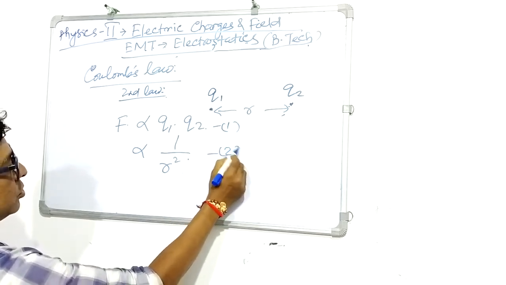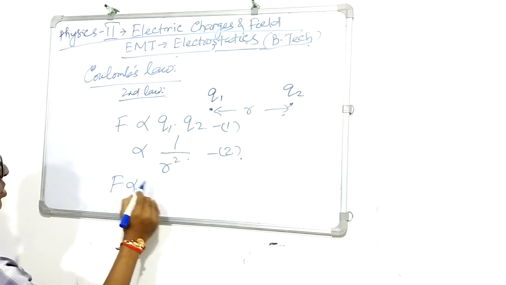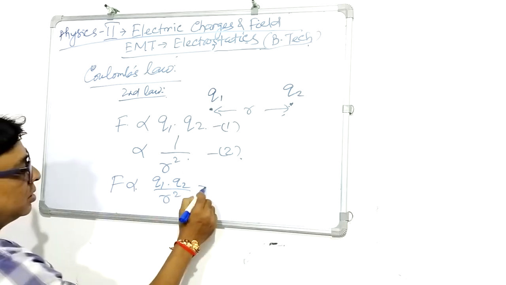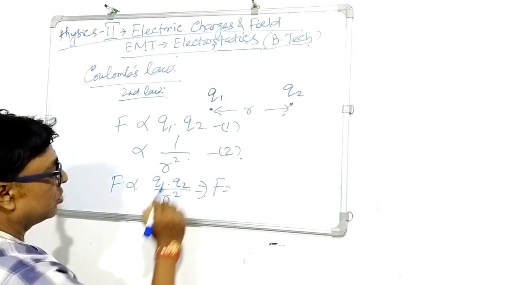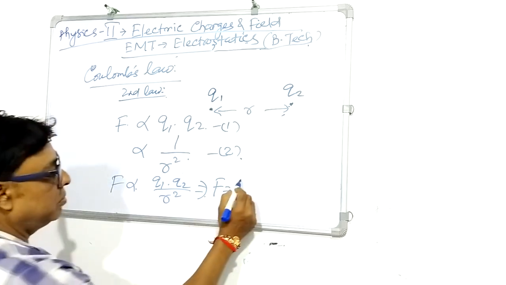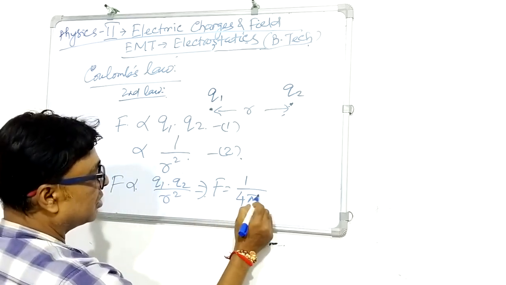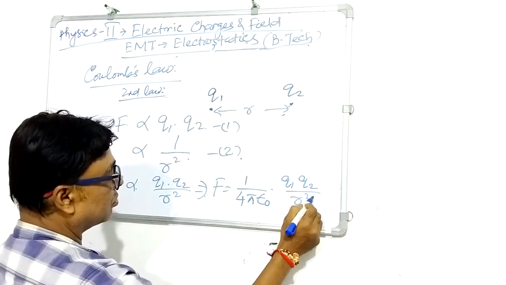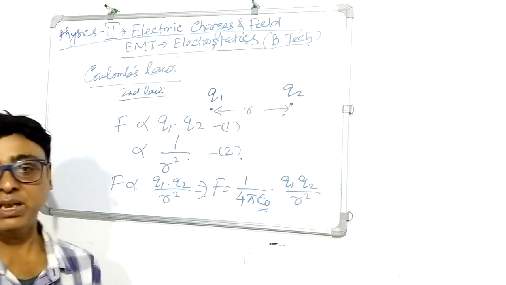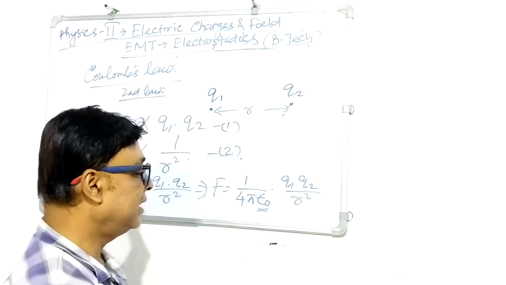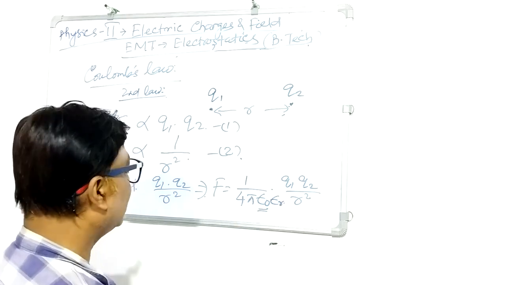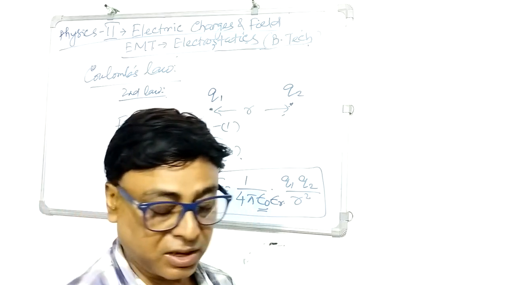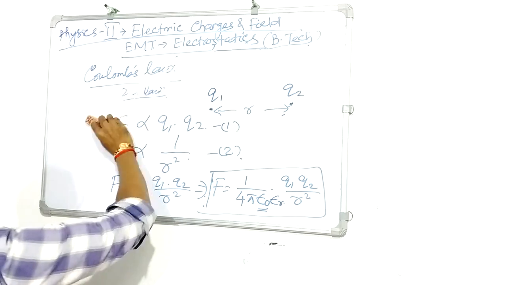If you combine these two, we get F proportional to Q1 into Q2 divided by R square. Equalizing this, it will be a constant, and that constant is 1 by 4 pi epsilon 0, so F is equal to 1 by 4 pi epsilon 0 into Q1 into Q2 by R square, where epsilon 0 indicates the permittivity of free space. If there is a medium, then that will be epsilon R. This is the scalar representation of the Coulomb's force. Then we will go for the vector representation.